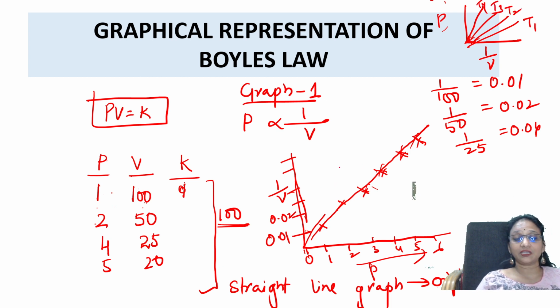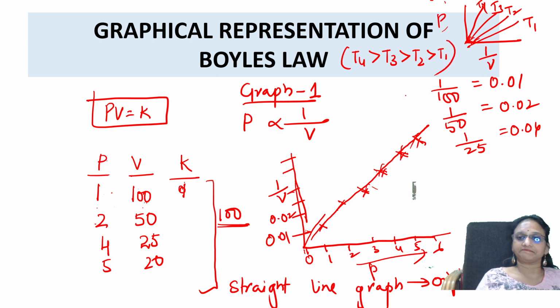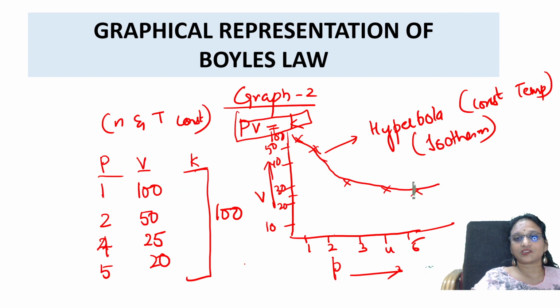Now you tell me how would be the temperature, students? Always remember T4 is higher than T3. Correct? Yes, right. So according to Boyle's law, temperature T4 is greater than T3, greater than T2, greater than T1. See the values. Right. Let us go to the next law, that is Charles' law.